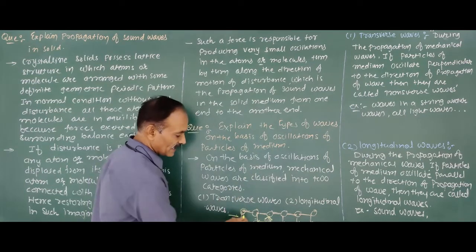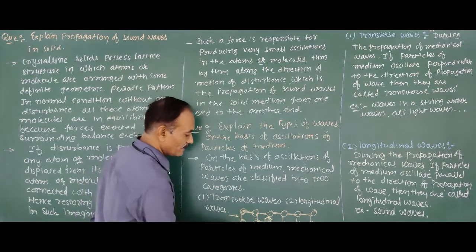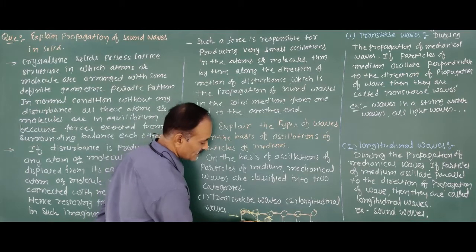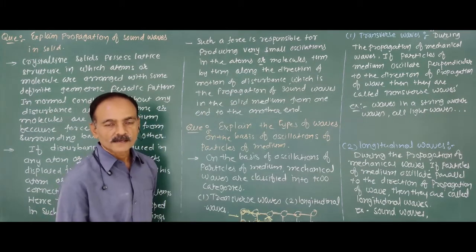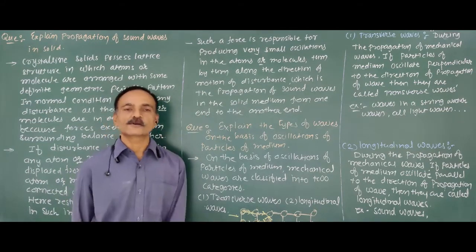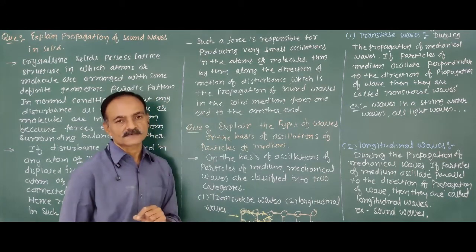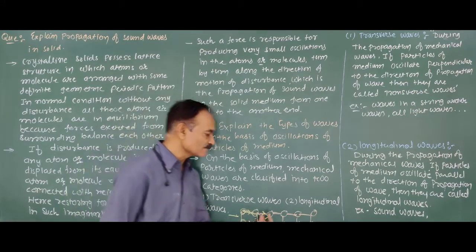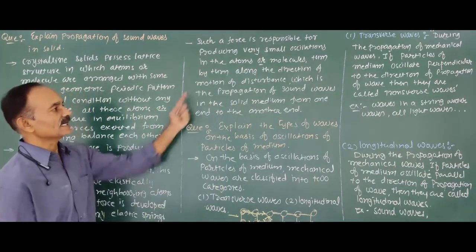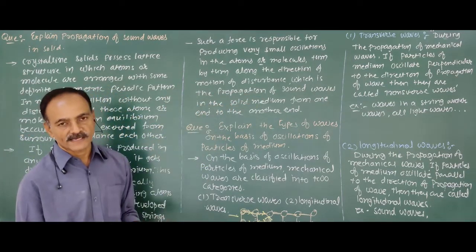These two atoms are connected elastically with their neighboring atoms, so due to the elastic force exerted, the neighboring atoms also start to oscillate about their mean position. Again, the effect of this oscillation is transferred to another neighboring atom, so that atom also starts to oscillate about its mean position. Thus, the disturbance is propagated along the direction of oscillation, and that is the propagation of sound waves in the solid medium from one end to the other end.